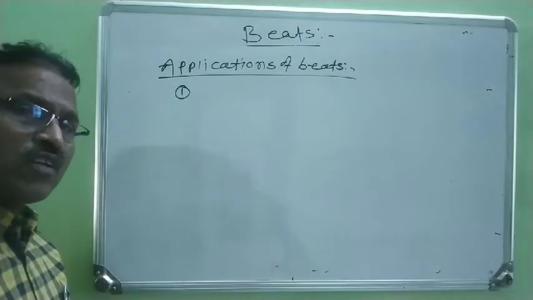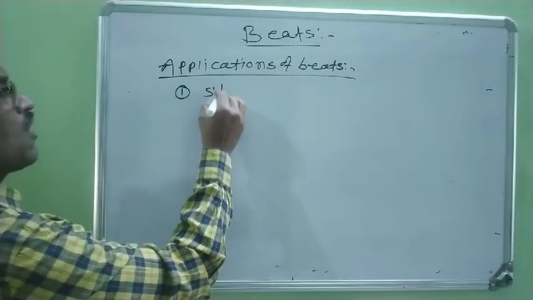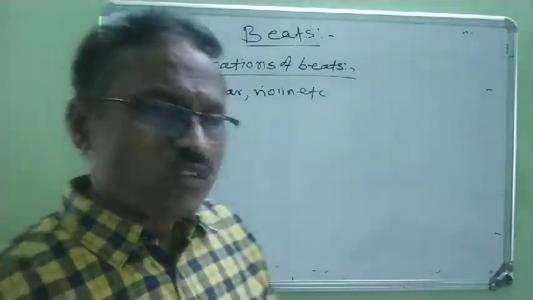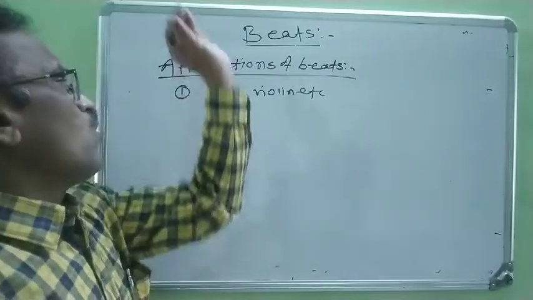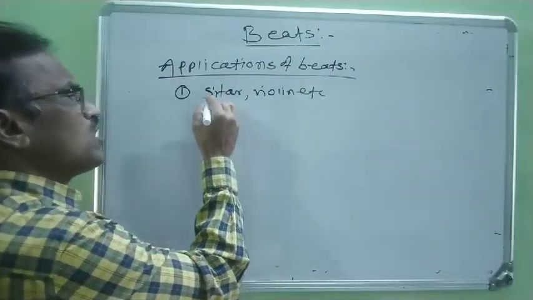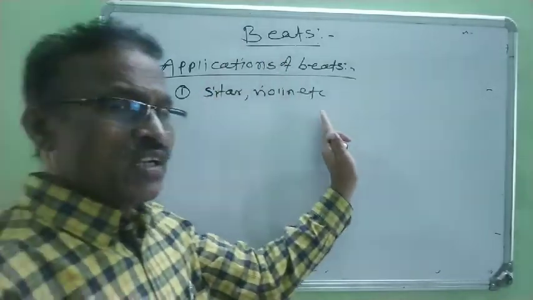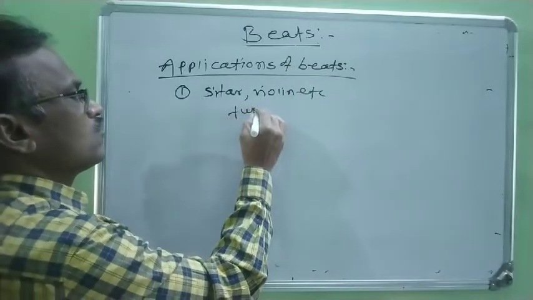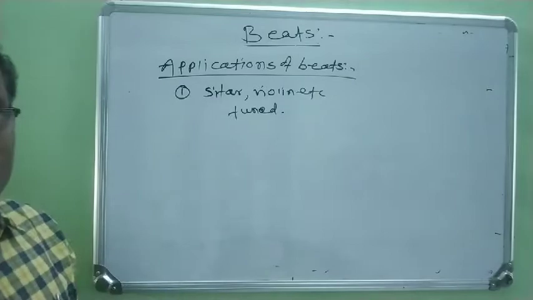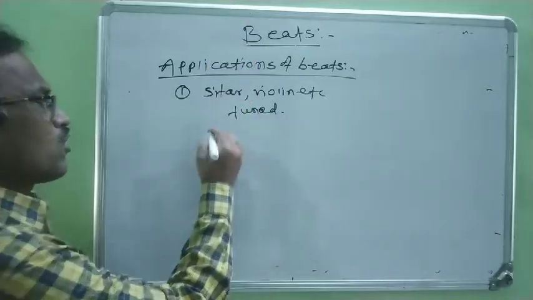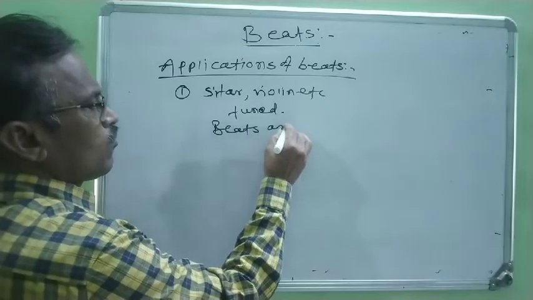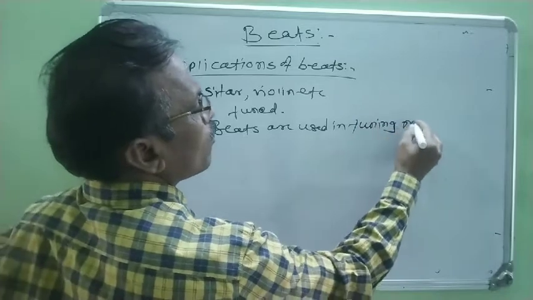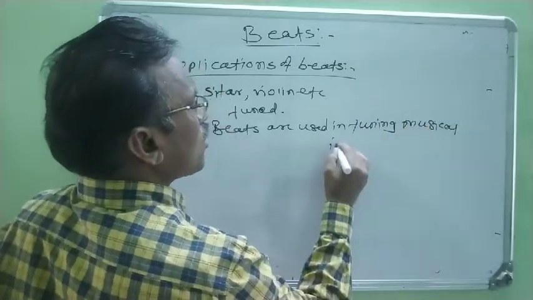Different musical instruments are known to you, for example sitar, violin. These are the different musical instruments, right? In these musical instruments like sitar and violin, the frequency is tuned.